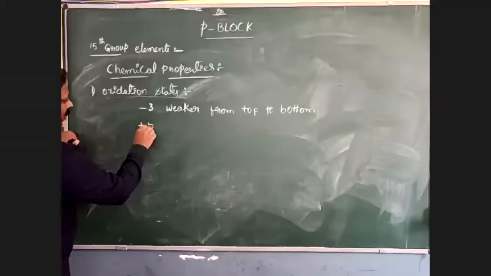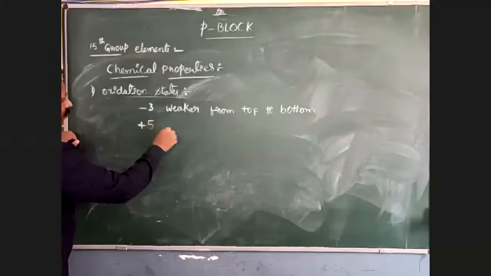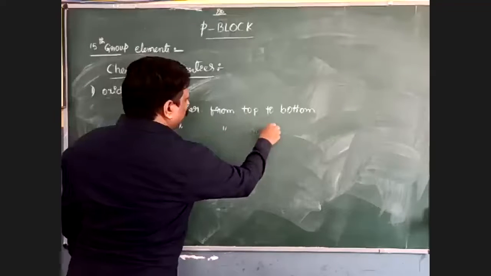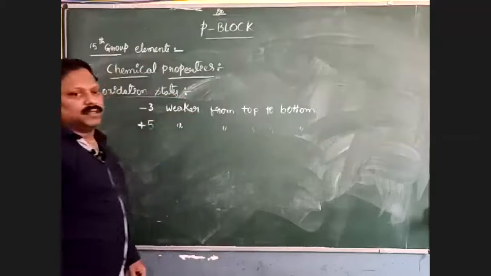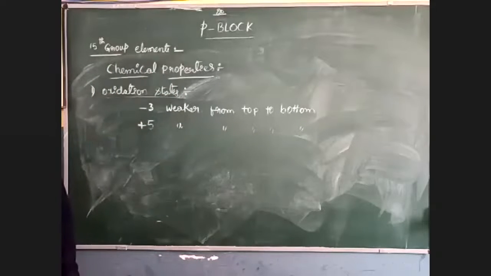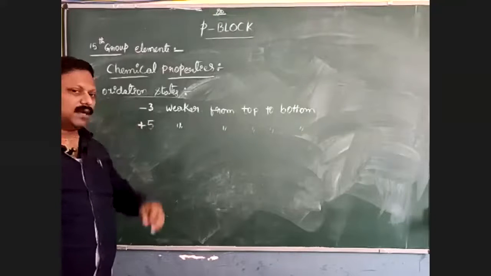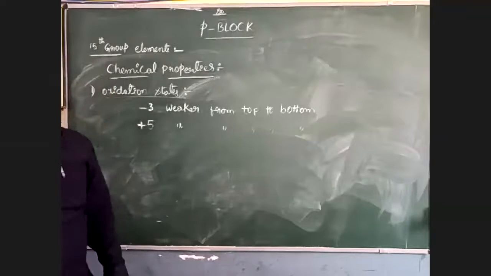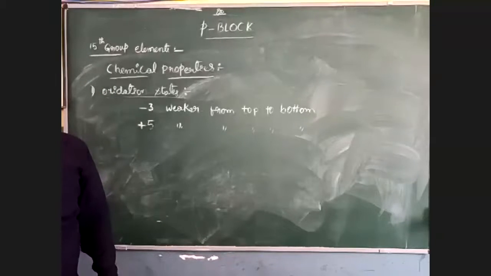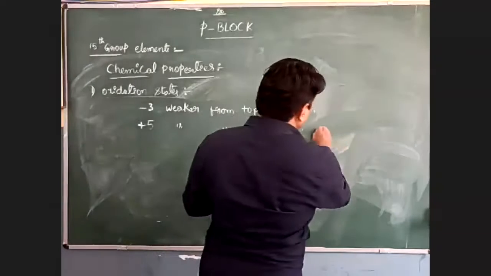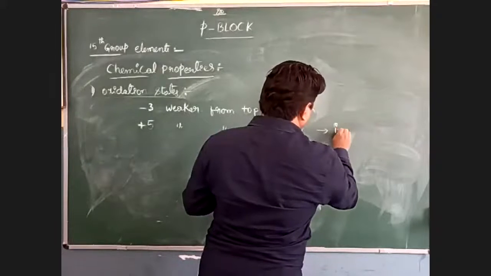This is also weaker from top to bottom as metallic character increases, because of the inert pair effect.